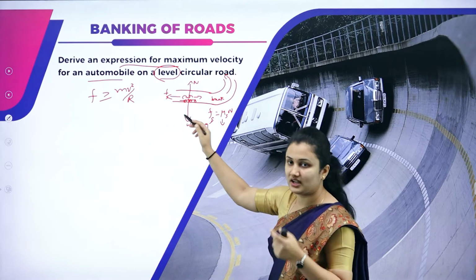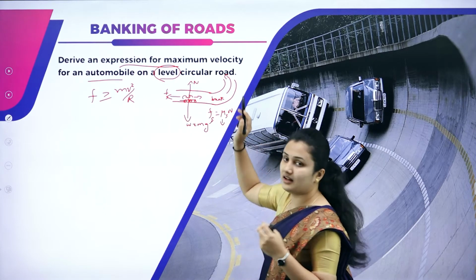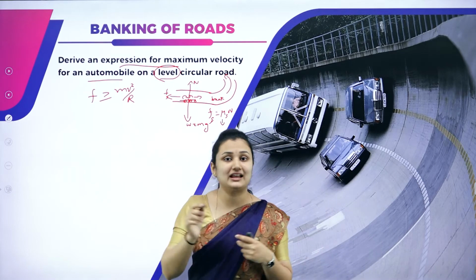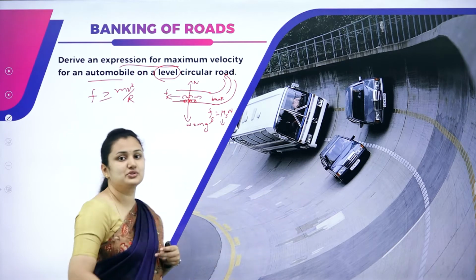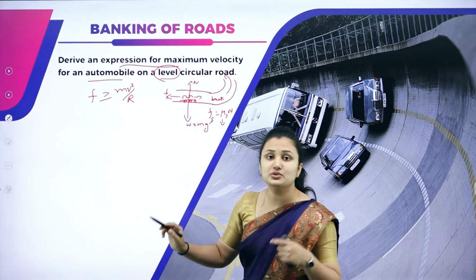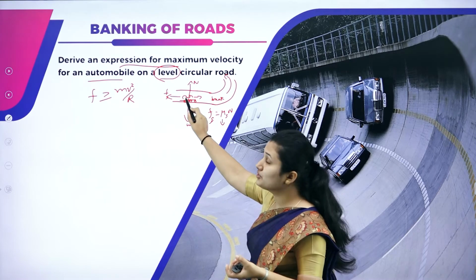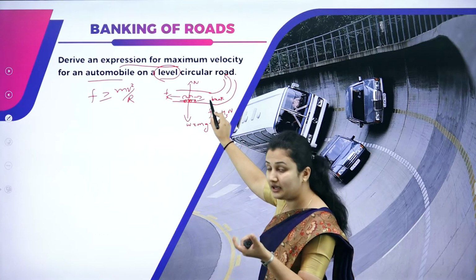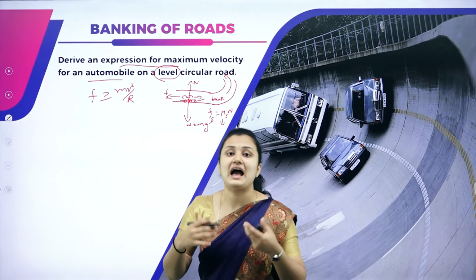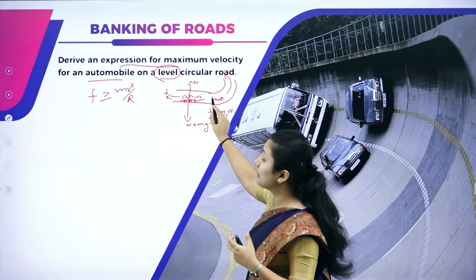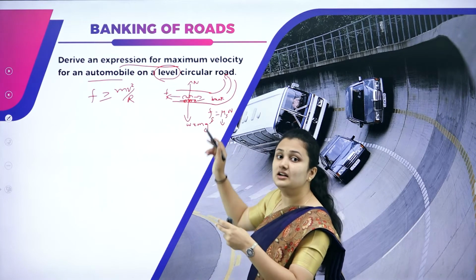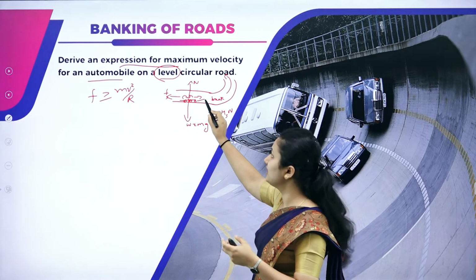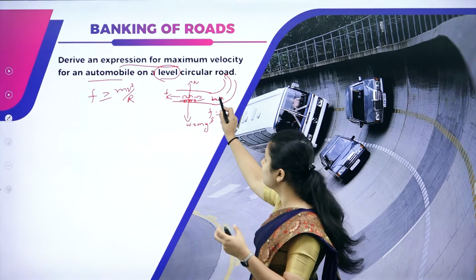Consider a level road. A car is moving on the level road. It happens that at a certain point it has to take a circular turn. When it has to take a circular turn, if it moves with the same constant speed without any variation, there is a chance of an accident. So we apply a sudden brake when we get a turn on the level road. If we get a circular turn, we apply a brake so that the speed will slow down and we can take a safe turn.